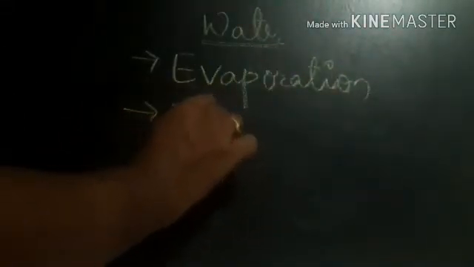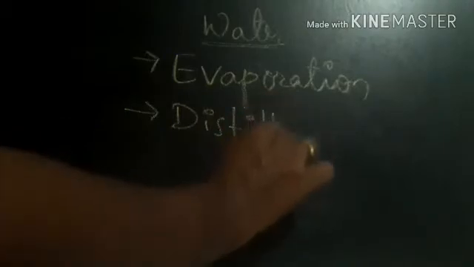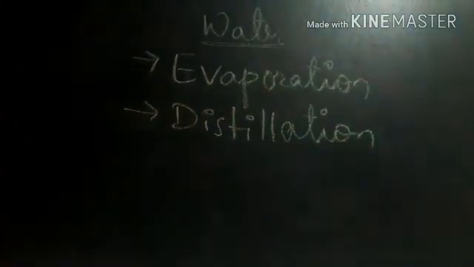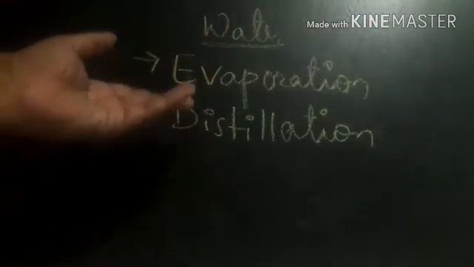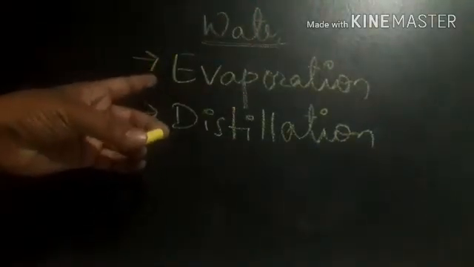So here we have two techniques to remove soluble impurities from the water. They include number one, evaporation, and number two, distillation. So evaporation and distillation are the two main methods where we can remove the mixed liquids or the soluble impurities from the water, right? We all know very well about evaporation.